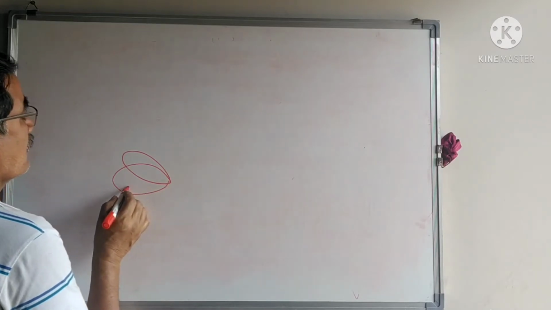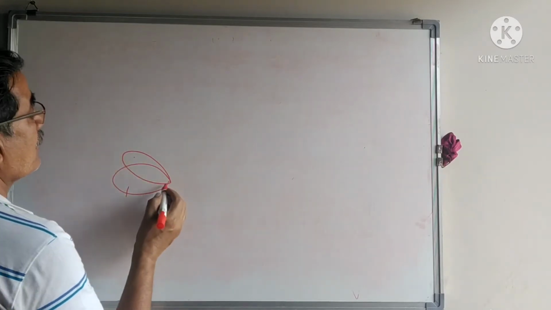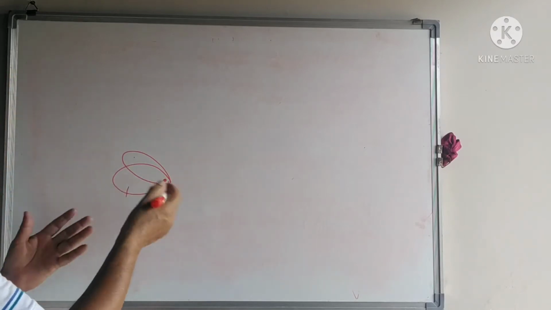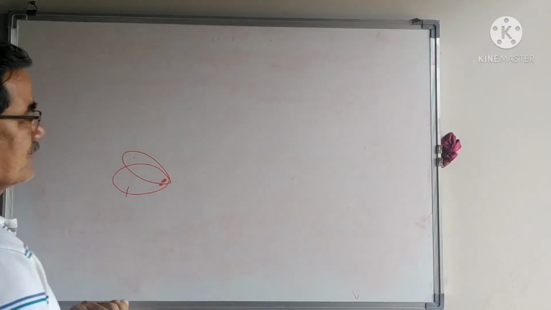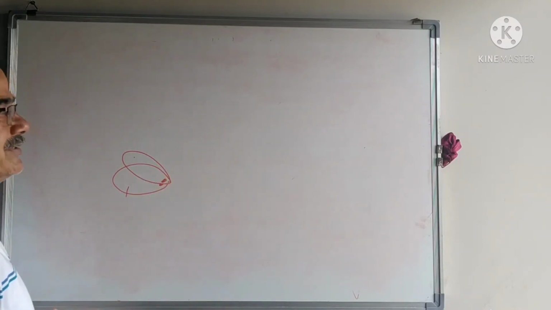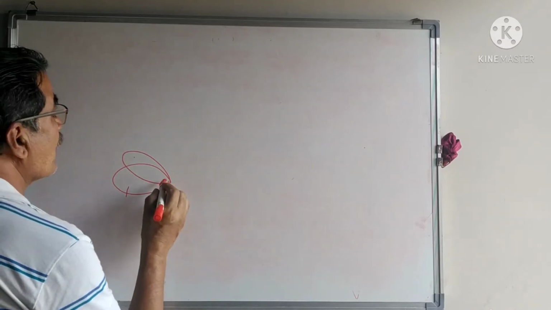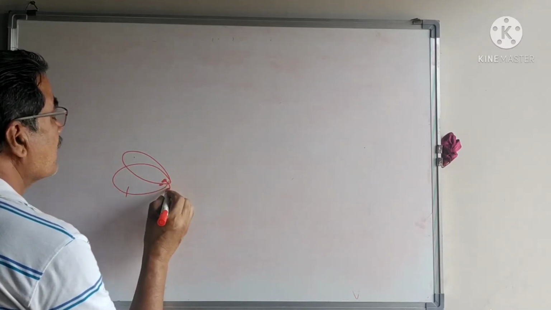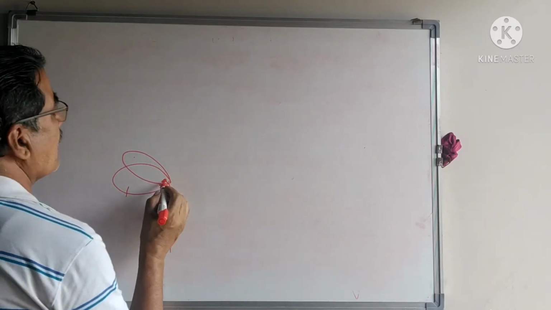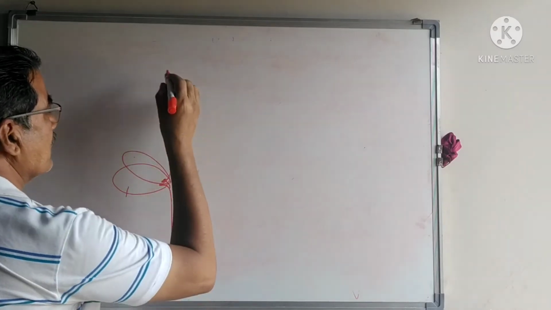This is one cotyledon, and another cotyledon. The embryo is present here, and this is the endosperm. The embryo develops, and during higher moisture and low temperature, two parts emerge. The first part grows in the downward direction, and another part goes in the upward direction.